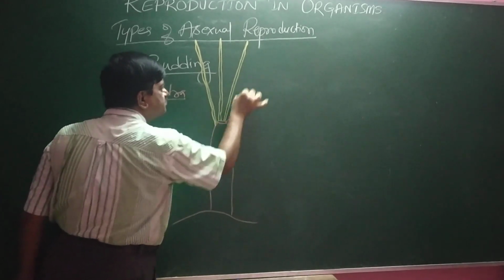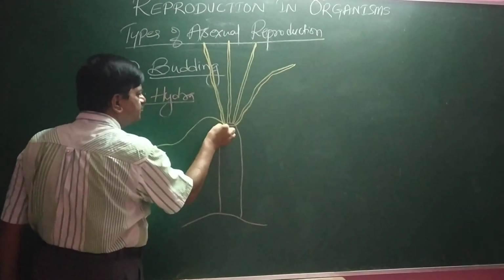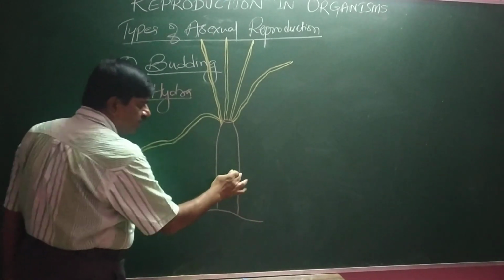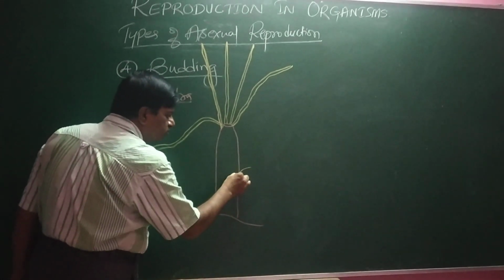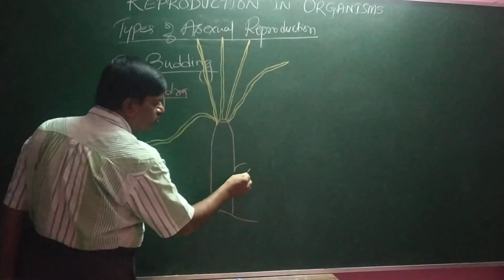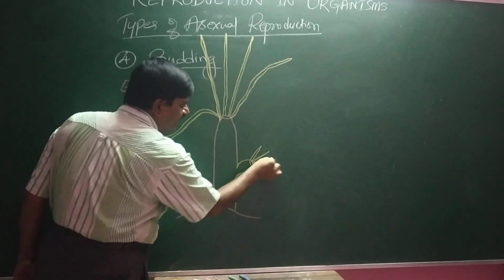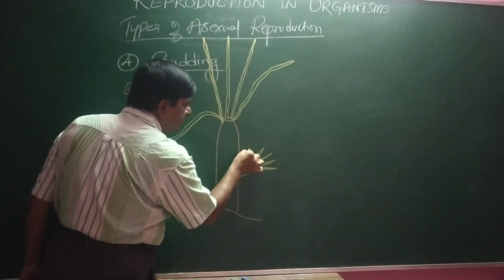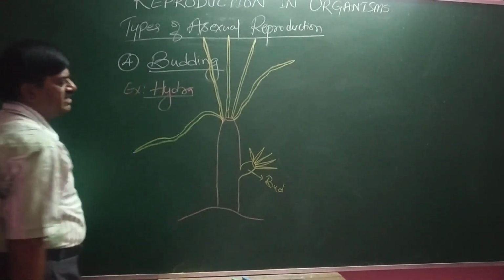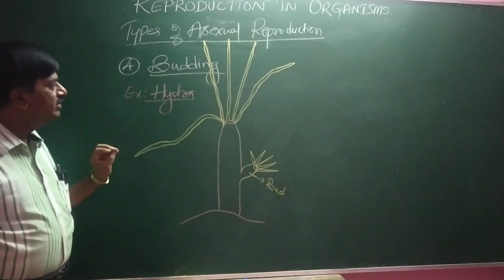These tentacles help in engulfing the food. So this is about hydra. Hydra produces a small outgrowth on its body, and this outgrowth develops the mouth as well as the tentacles, and then it is pinched off to give rise to a new individual. This is called a bud, and this type of reproduction is called budding.